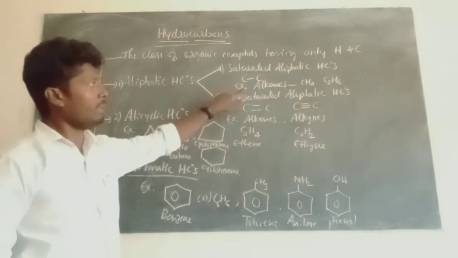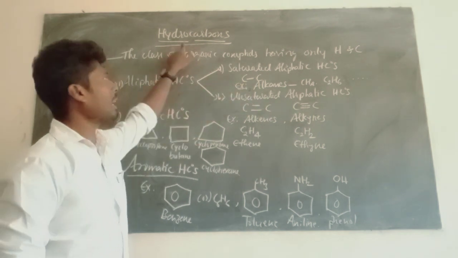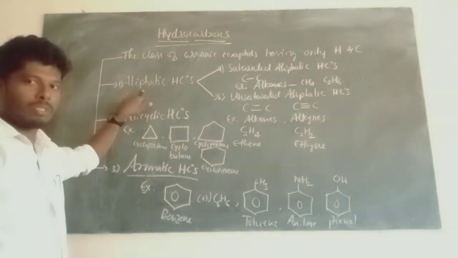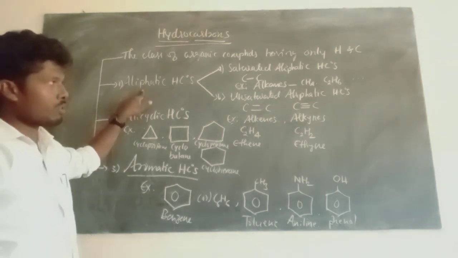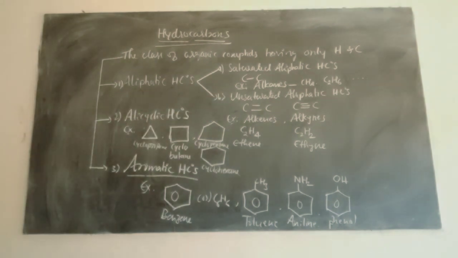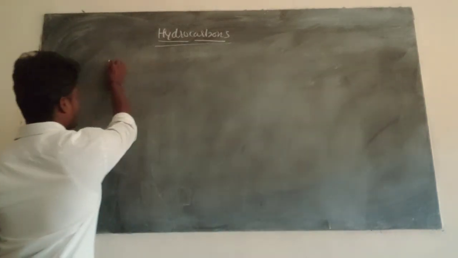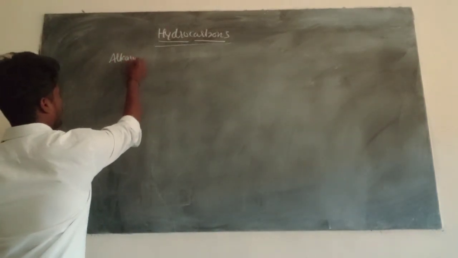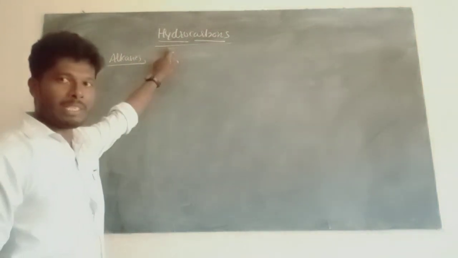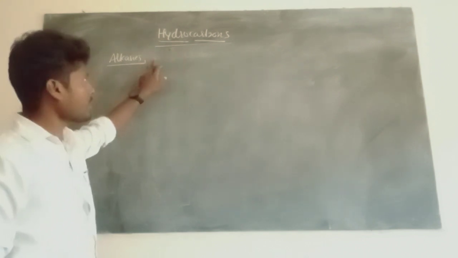Now shall we move to alkanes? Alkanes are the first main class of hydrocarbons, and they come only under aliphatic hydrocarbons. I hope you understood, students. So shall we move to the alkanes? Now take alkanes. Alkanes are the class of aliphatic hydrocarbons having only carbon-carbon single bonds.